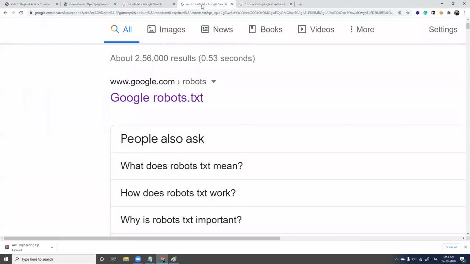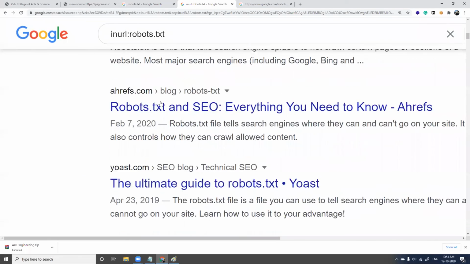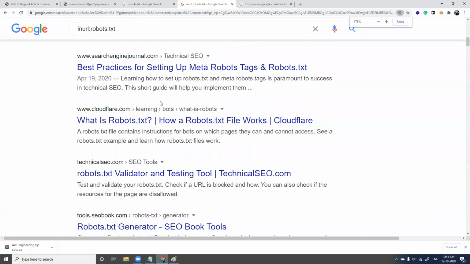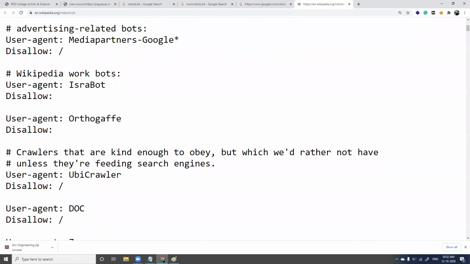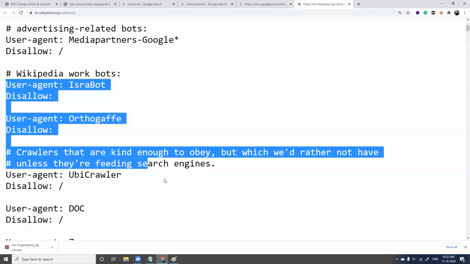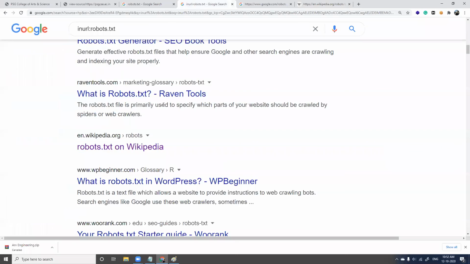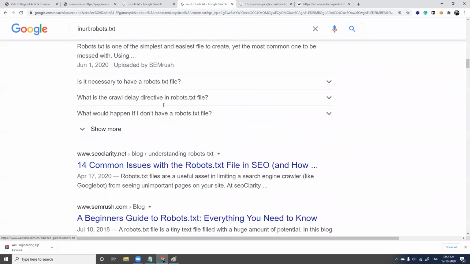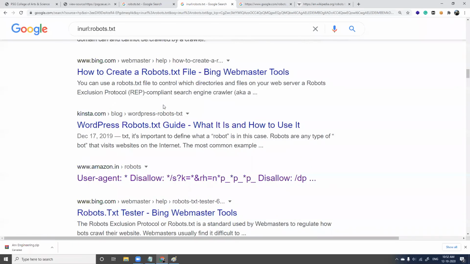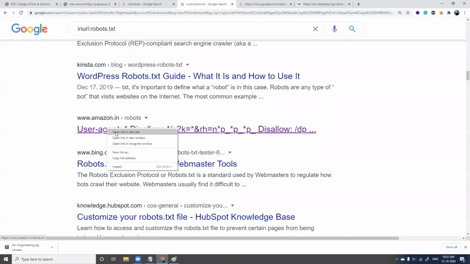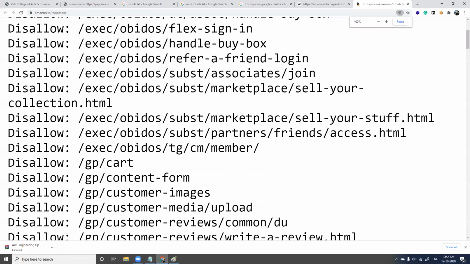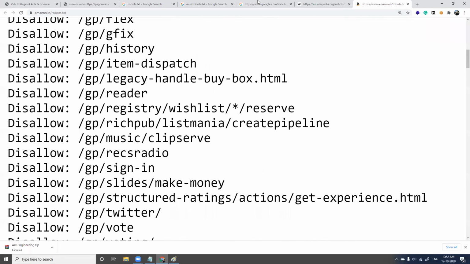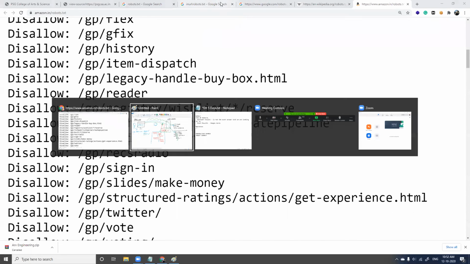And what other sites do we have? Okay, Wikipedia has robots.txt, showing what is being allowed and what is not allowed. And I hope Amazon will have robots.txt. A lot of sites have it, and you can see what is being disallowed. Yes.